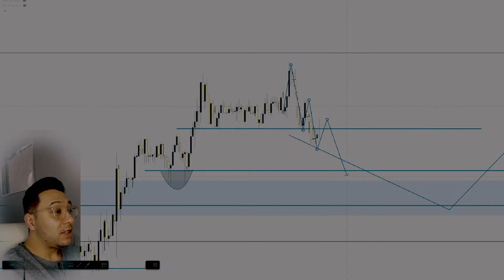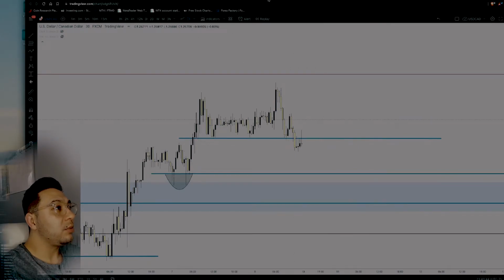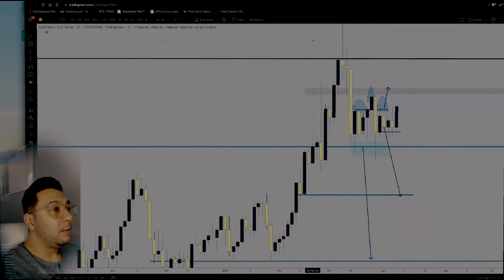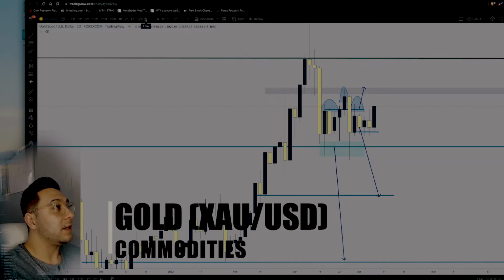So what should happen is just a retracement down to these major points, and then a continuation. That's what I see. USD CAD should be bullish for next week. And especially that we have some Canadian dollar news on Wednesday, I believe it was. We should definitely see some volatility there and a nice bullish move to the upside.